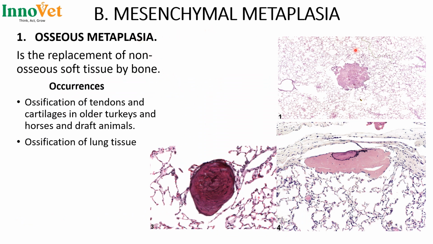Now we have mesenchymal metaplasia, which is a rarer form of metaplasia compared to epithelial metaplasia, and in it we have osseous metaplasia, which is the replacement of non-osseous soft tissue by bone, and we can see this in ossification of tendons and cartilages in older turkeys and horses and draft animals. So this is just because of age. Then we also have ossification in the lung tissue, just as these pictures are showing.